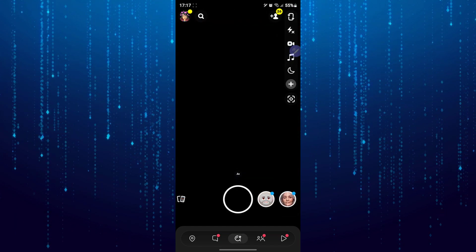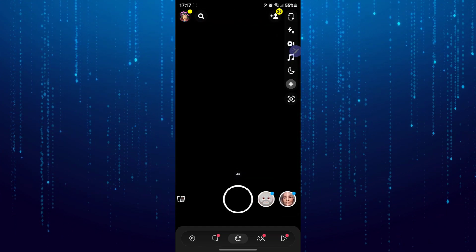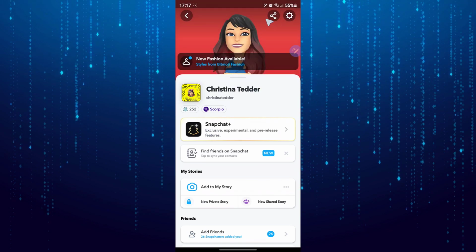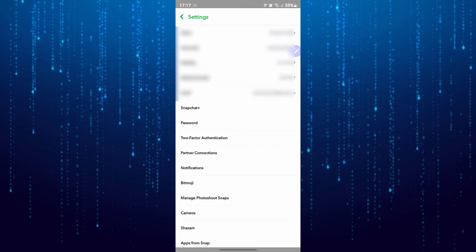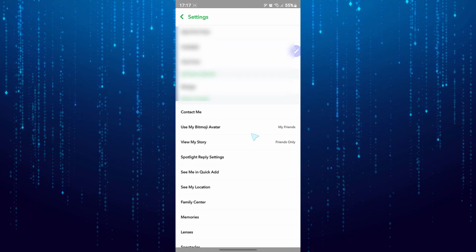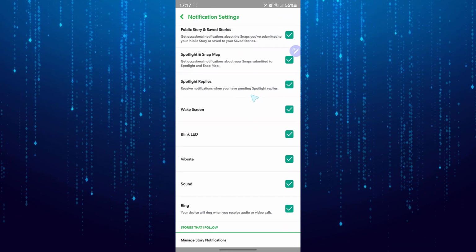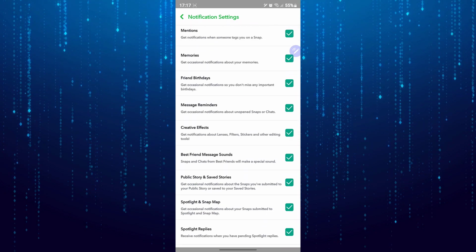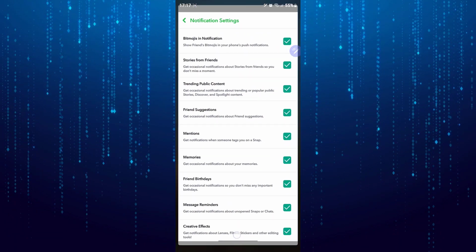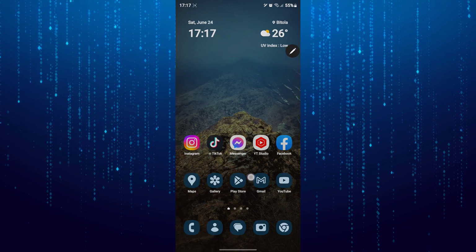app, and even if I go to my Bitmoji profile, if I go to settings, if I tap on notifications, you can see we do not have the option to change the notification sound. So instead, launch the phone settings.